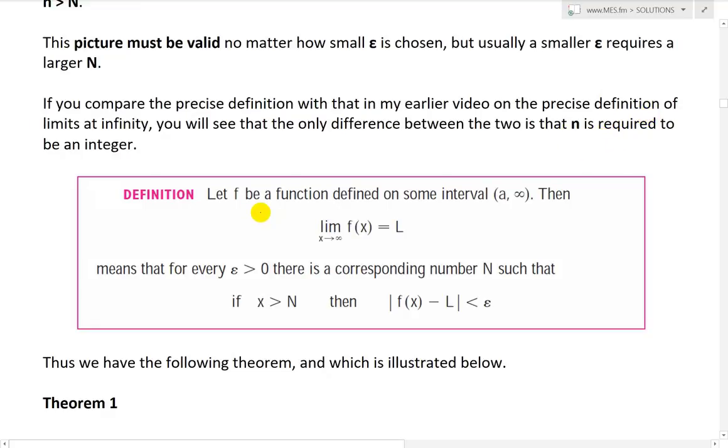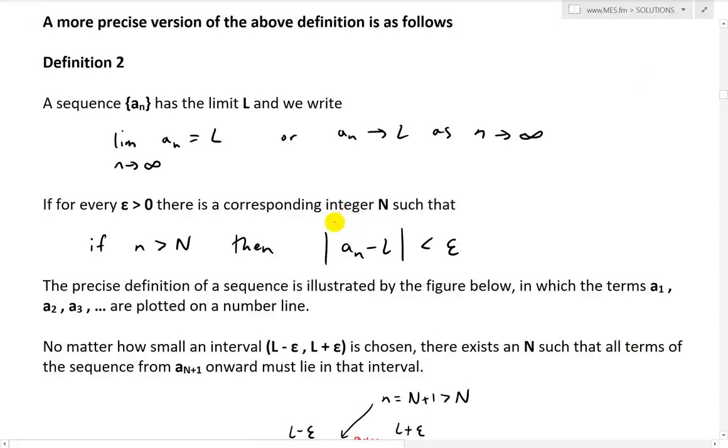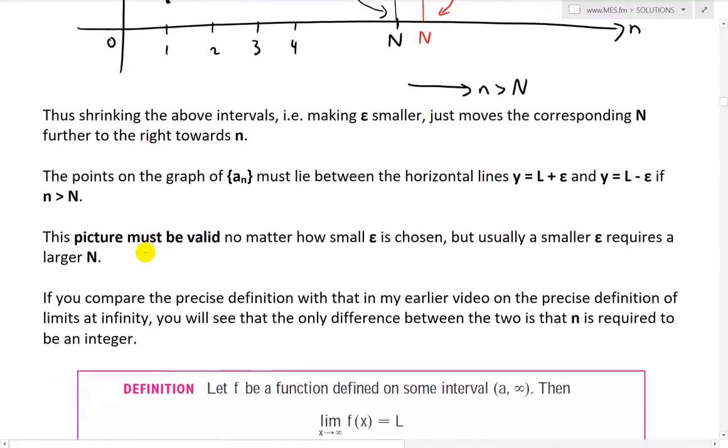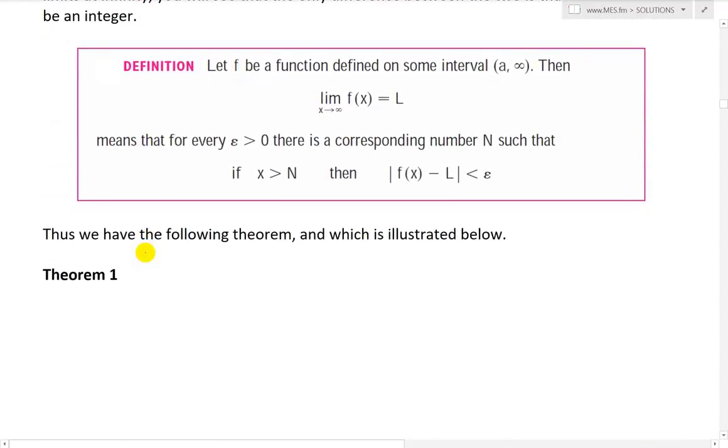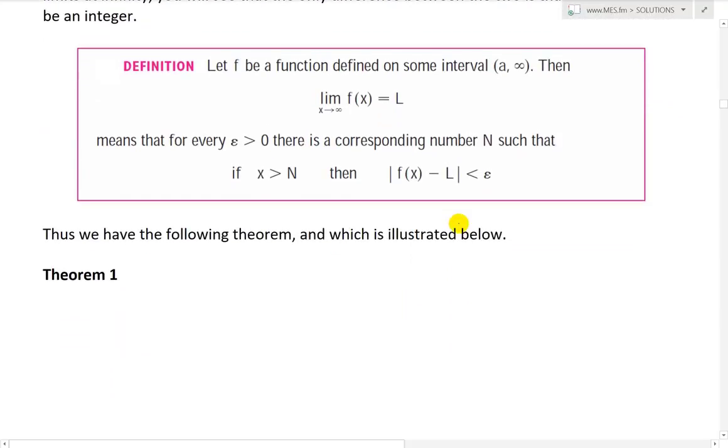So here's the definition: let f be a function defined on some interval a to infinity. Then the limit as x approaches infinity of f of x equals L means that for every epsilon greater than 0 there is a corresponding N such that if x is greater than N, then the absolute value of f of x minus L is less than epsilon. So this is the exact same thing. Instead of a corresponding number, we have a corresponding integer, and we replace x with n. So thus we have the following theorem, which is illustrated below. We just make it now for integers instead of just any number.